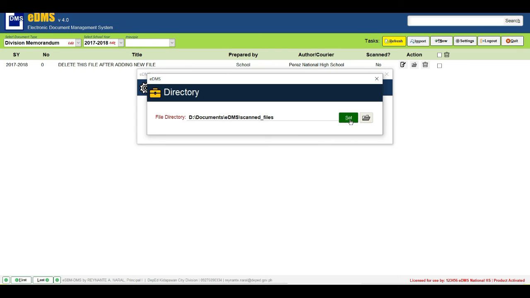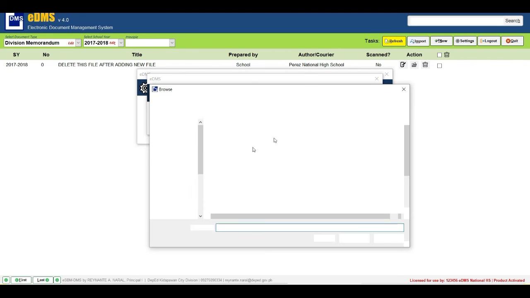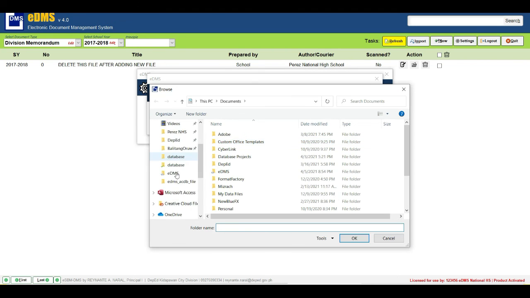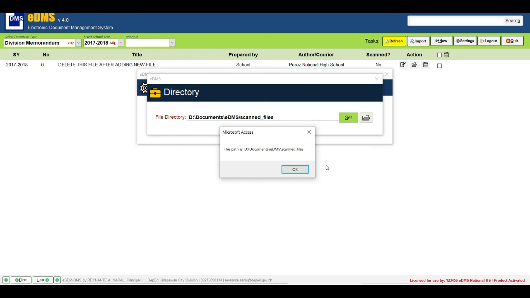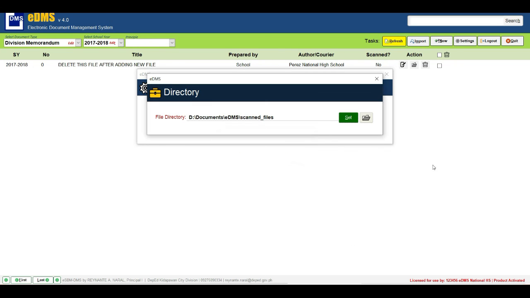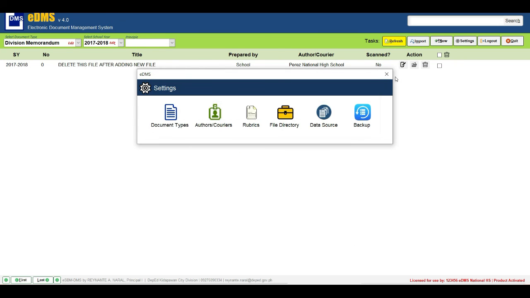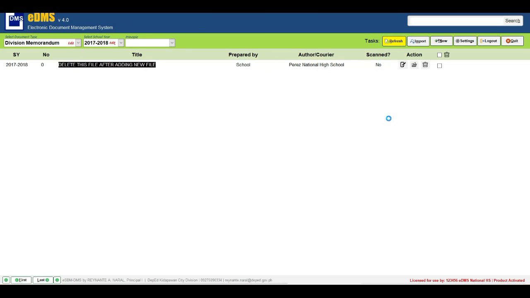Click natin yung set. And then, punta tayo doon sa ating eDMS folder na nasa documents natin. And then, select natin yung scanned files. Kasi dyan papasok yung ating mga nakascan na files. Click natin yung OK. And then, OK. Then, close natin. Close. Then, refresh. So, naset na natin yung ating eDMS.